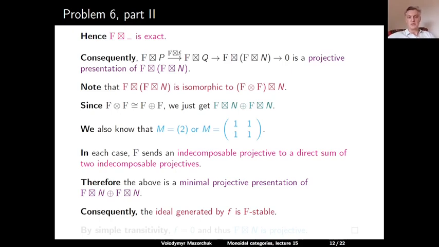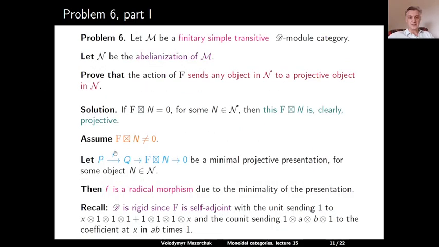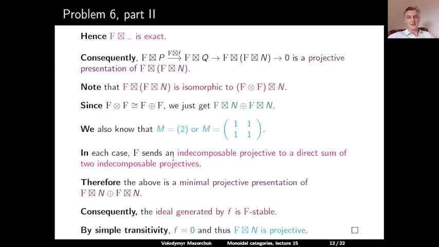But we assume that our module is simple transitive, so there are no proper stable ideals, and f was a radical morphism, so the ideal generated by a radical morphism is, of course, a proper ideal. So by simple transitivity, this ideal should be 0, which means that f should be the 0 map. And if in the projective presentation this map is 0, this means that this object, F applied to N, is a projective object. And this completes the solution to our problem.